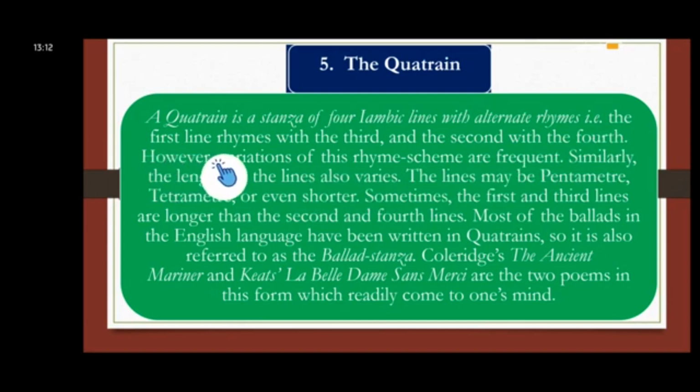The first line rhymes with the third and the second with the fourth. However, variations of this rhyme scheme are frequent. Sometimes we will find that the first line will rhyme with the second, or sometimes that the first line will rhyme with the third. Right? So we can have variation.